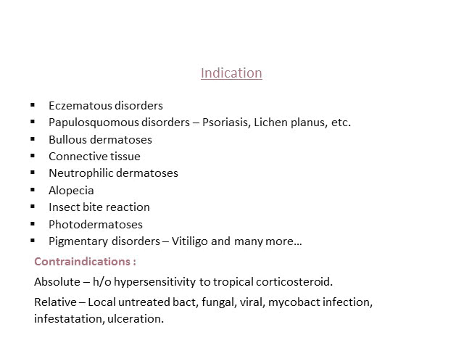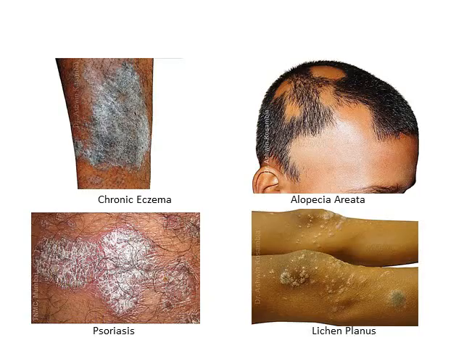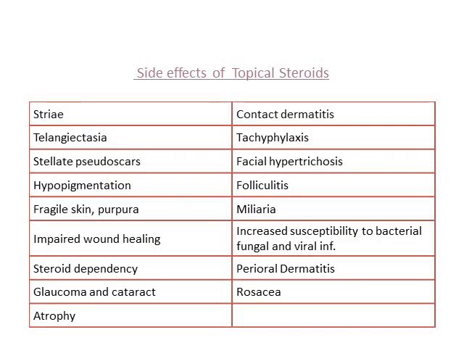There are certain contraindications for treatment, such as if there is any infection in the underlying lesion wherever you want to treat it, it's better to avoid corticosteroids. And whenever there is hypersensitivity to topical steroids, you don't use steroids over there. So these are certain conditions: chronic eczema, alopecia areata, lichen planus, psoriasis, treated with topical corticosteroids.